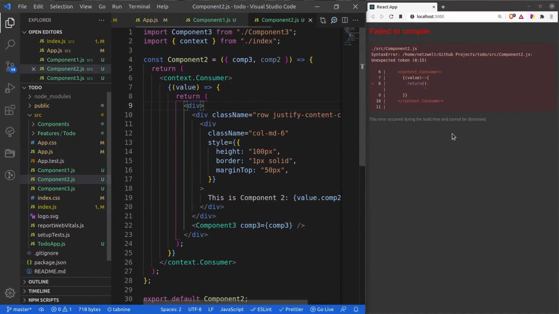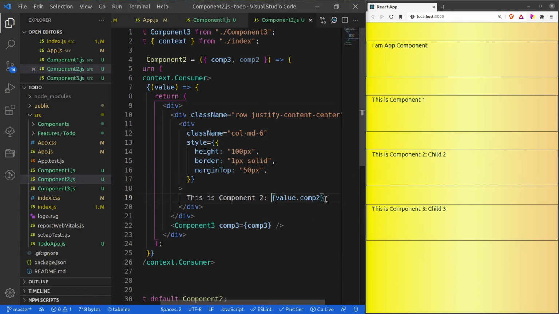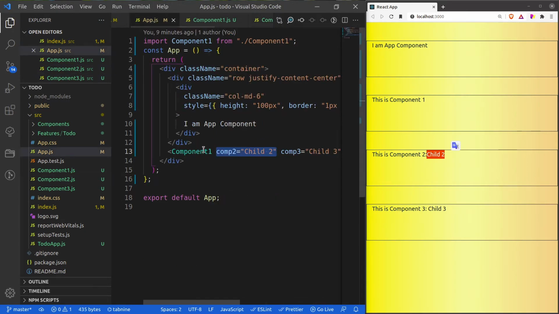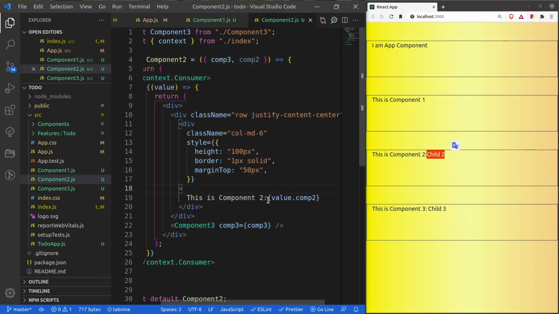So you can see that if I remove this, it is not there anymore. And if I use value.comp2, you can see that child 2 is there. So that is the value of using context API. I don't need to pass my value from the app component to component 1, and then from component 1 to component 2, where I have to use the value.